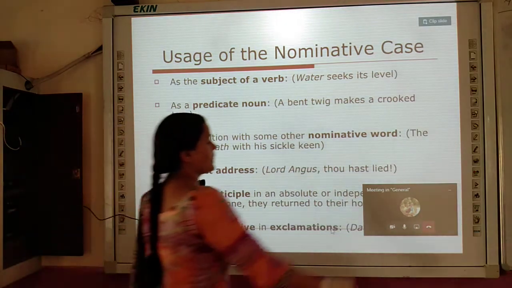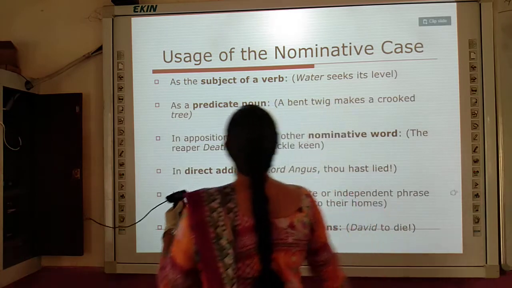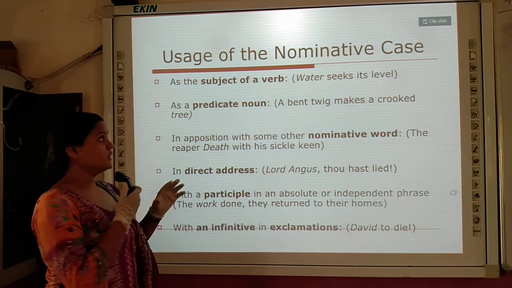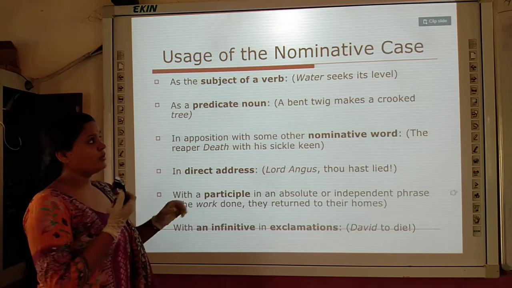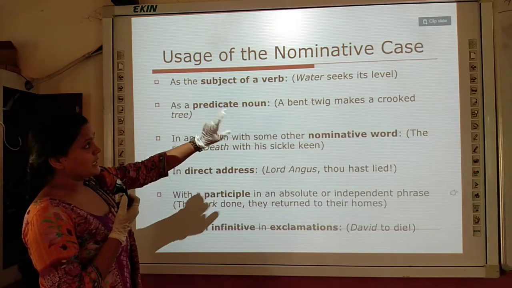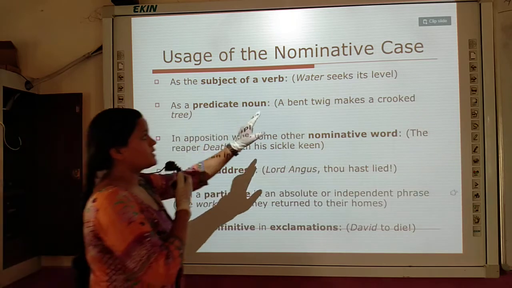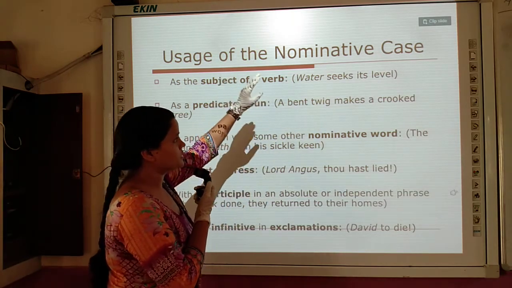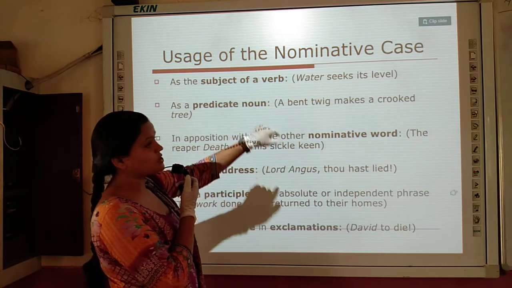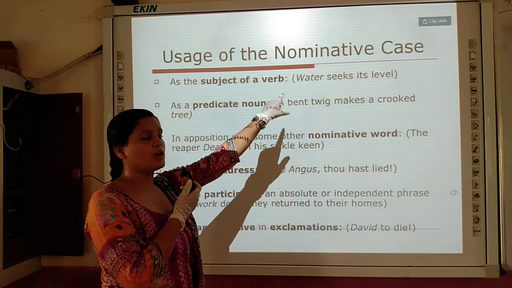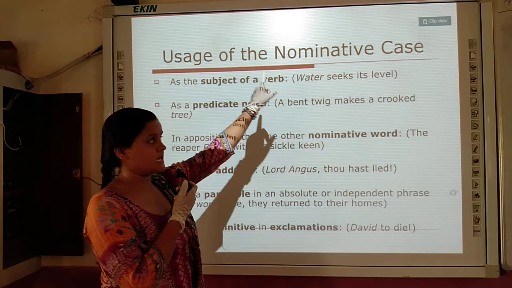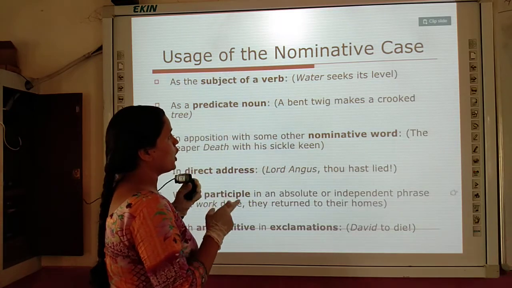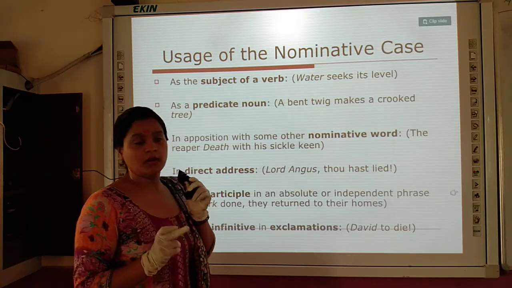In the nominative case, you must see that there are two or three uses of noun. The first example is given here. The word water is written in italics. Wherever you see italicized words in these examples, those are the words we are denoting. The first sentence is: Water seeks its level.